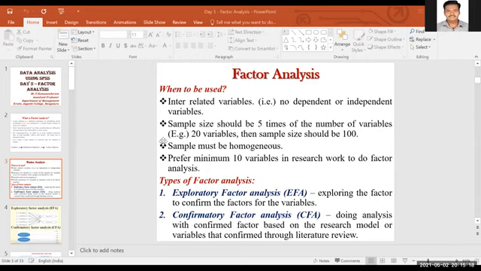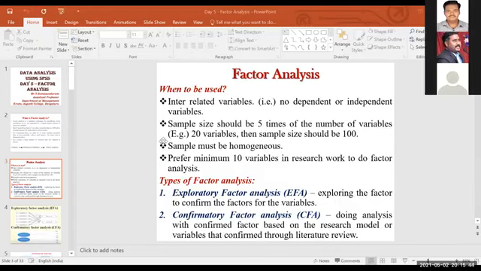But most probably, when you are doing a lot of literature review, you will get a lot of variables, and since you need to show some contribution in your research work, they will definitely ask you to go for exploring your factor, because your target respondents may differ, your location may differ, and the context may change. Sometimes you may incorporate 2 or 3 more outcome variables or 2 or 3 more topics in your research. So all these things depend upon the research.